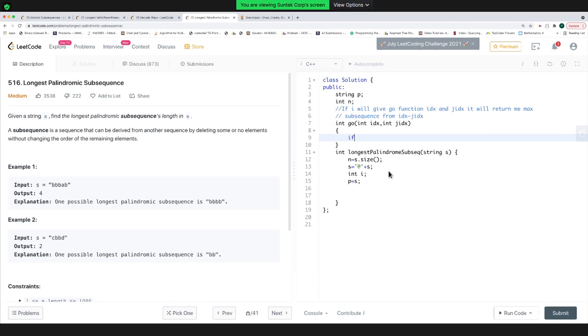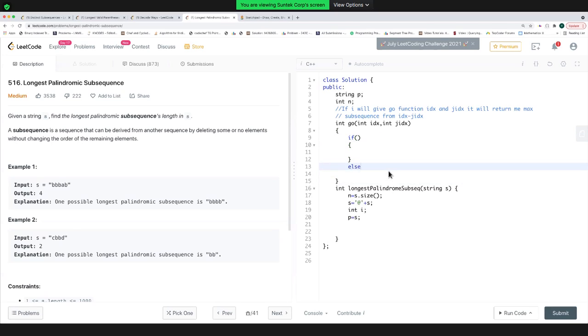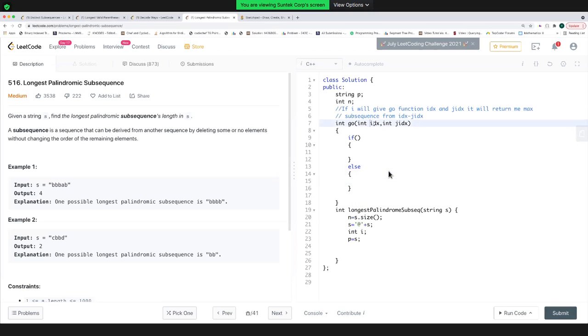I'm saying that if my idx is already greater than gidx, that means if my first element, let's not write the base case first. This is the base case basically. Let's forget about the base case. Let me write the recursive case. So this is denoting my first index of the string that I want to consider. This is denoting the first.